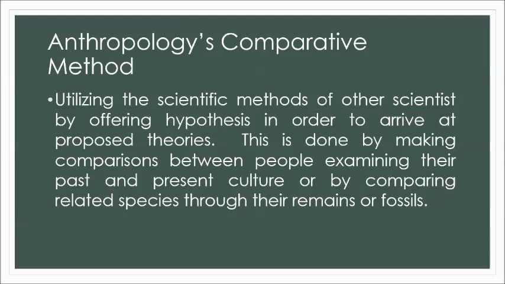So the comparative method basically uses techniques used by other scientists. These techniques would be applied in order for them to come up with their hypothesis or assumption out of the gathered data, and be able to come up with the explanation of a theory, maybe. So that's how they do the comparative method.